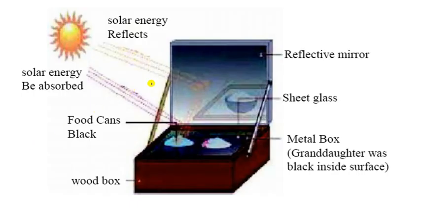Now come to the solar. And solar energy, that is the solar cooker, in which there is a mirror and it is covered with glass, and some light is reflected here and transmitted on this glass. So solar energy is absorbed by this glass and by this reflected glass, and solar light reflects here. Reflect mirror here is sheet glass and the metal box, and here ग्राइंडेटर वाज ब्लैक इनसाइड सरफेस, इसके अंदर पूरी की पूरी सरफेस को ब्लैक कर देते हैं, और इट इज द वुडन ब्लॉक बिकॉज इट डज नॉट अलाउड टू पास द आउटसाइड हीट.